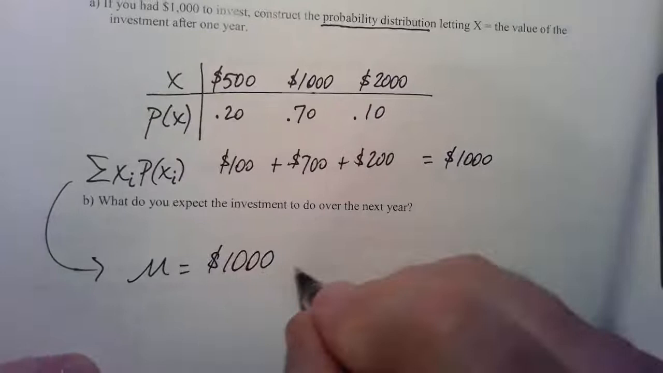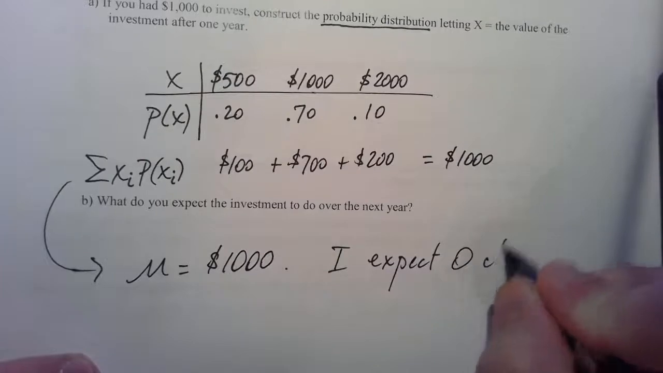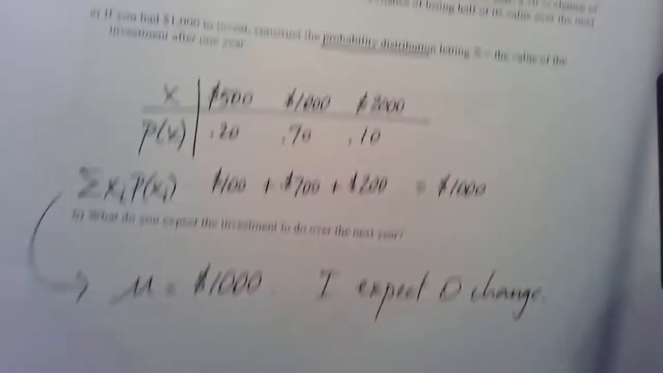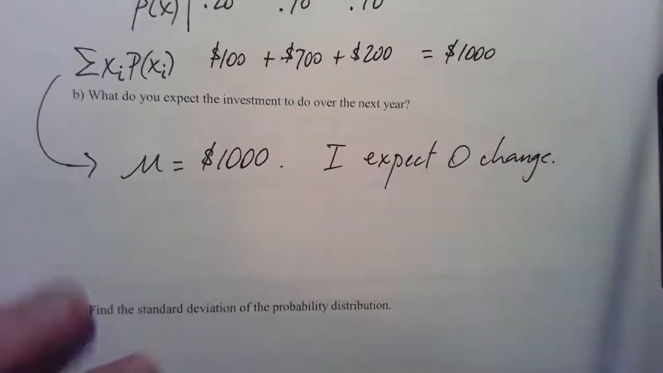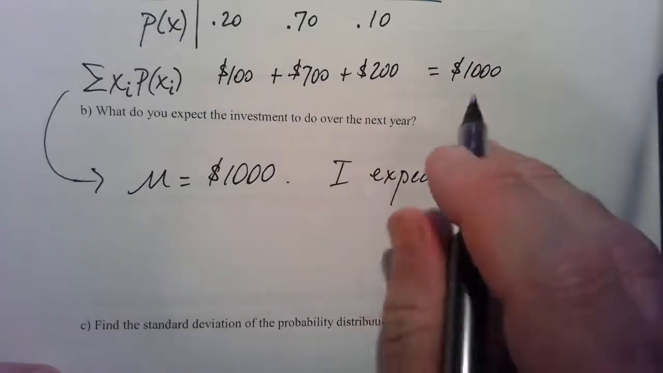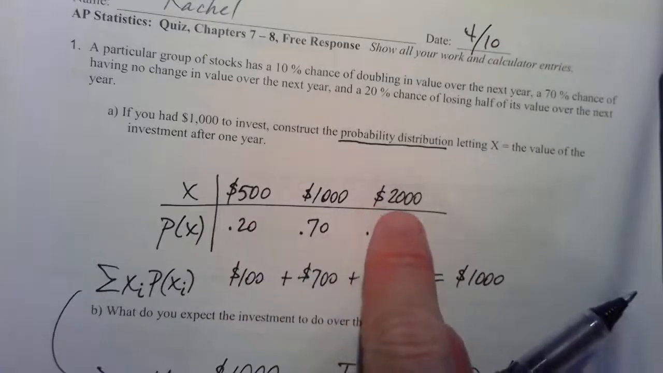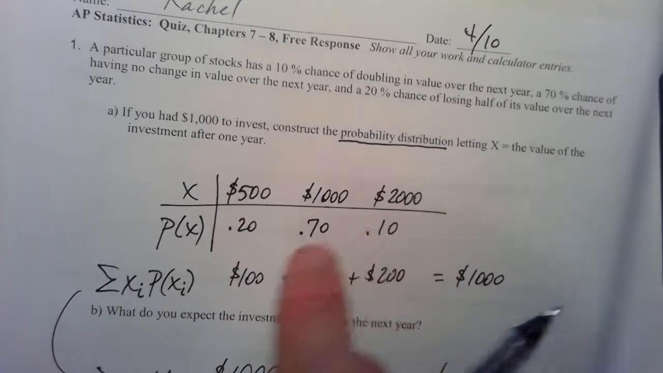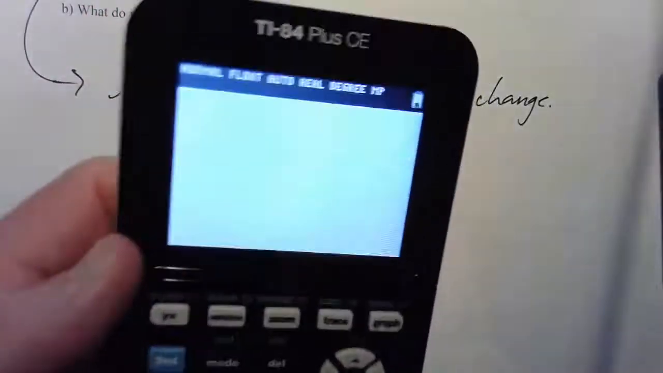And if we wanted to put this in English, I would say I expect 0 change. Not like, probably not. No, the expectation that is the most likely, or the mean value, is that you'd have exactly the same as you started with. Now, standard deviation, we could use a formula to subtract each of these values times its probability after you've subtracted the mean. Let's just do the calculator here.